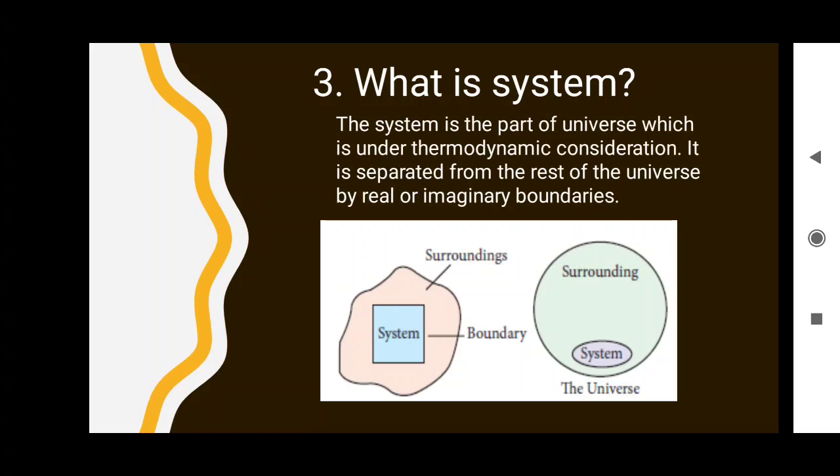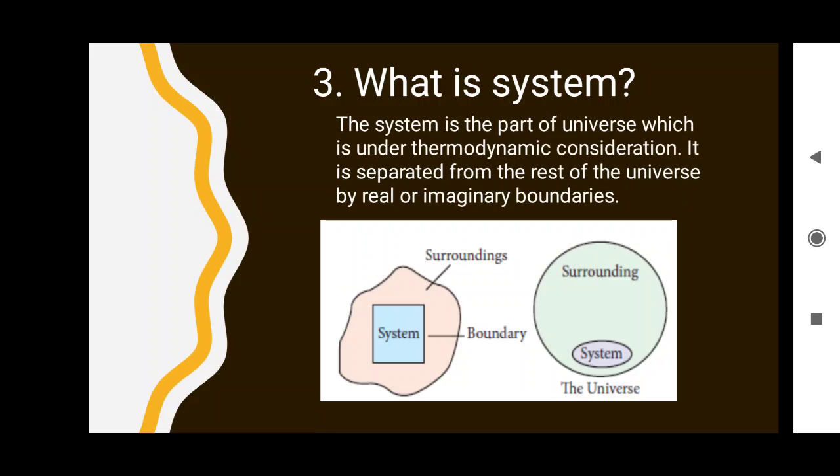The system is a part of the universe which is under thermodynamic consideration. It is separated from the rest of the universe by real or imaginary boundaries. Where you are going to study the thermodynamics, that is called the system. The outline of the system is called the boundary. The system is present in the surrounding.